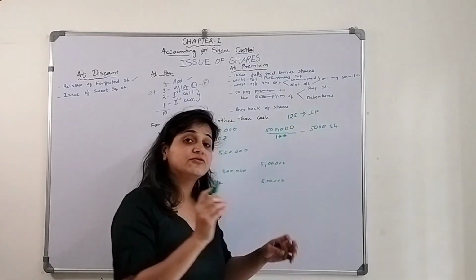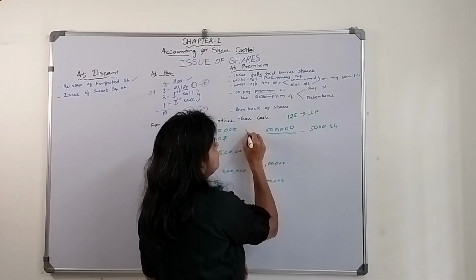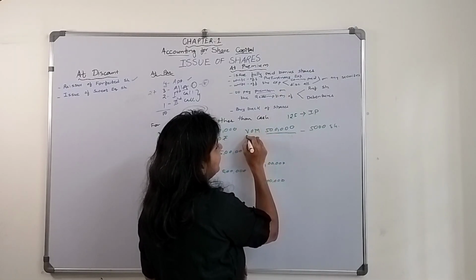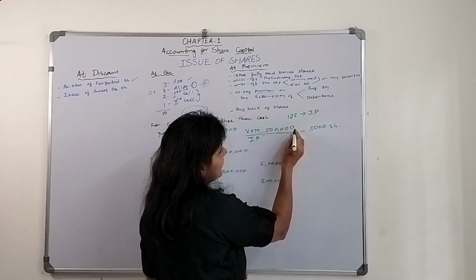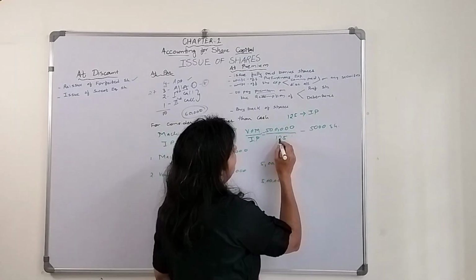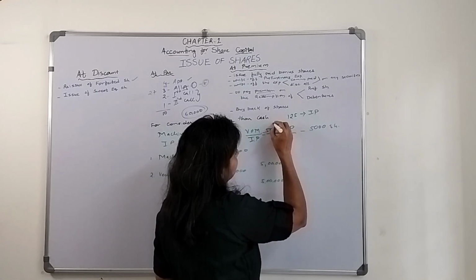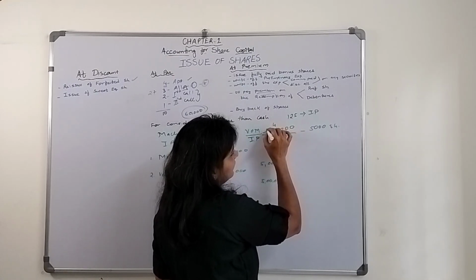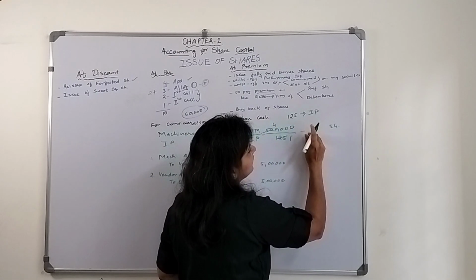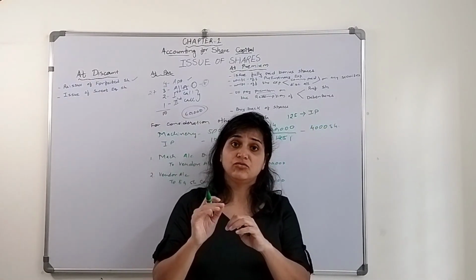Value of machinery divided by the issue price: 5 lakh divided by 125. How much will it be? 125 times 4 is 500, so 4,000 shares they are issuing to the vendor.